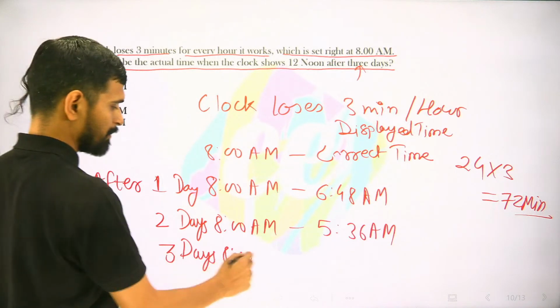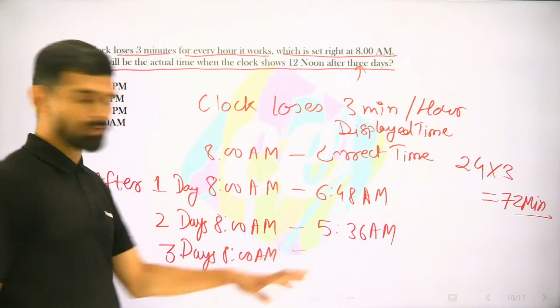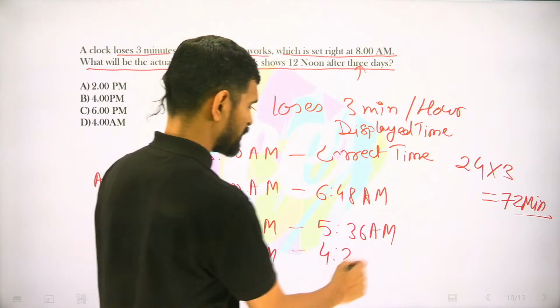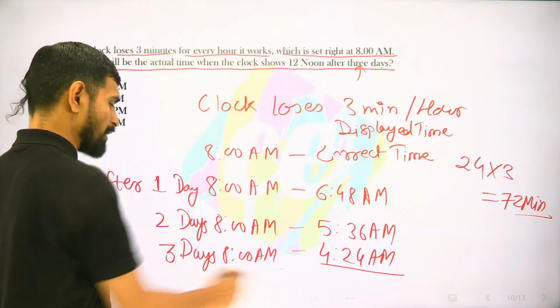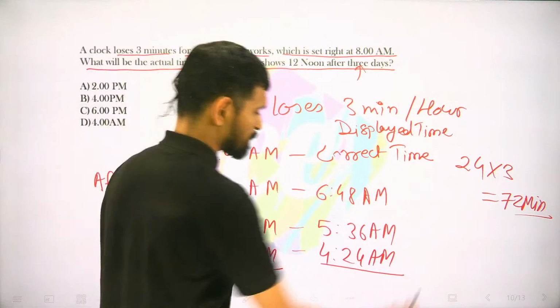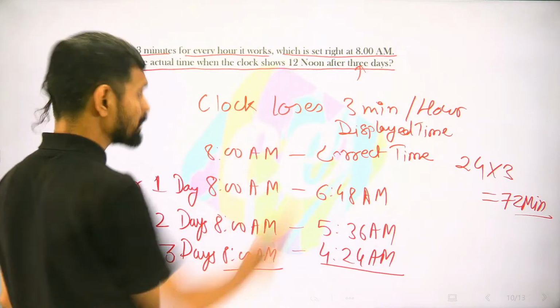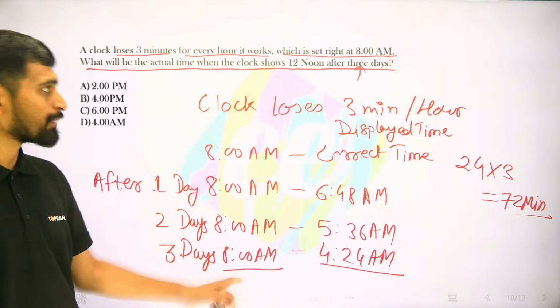After 3 days, 8 a.m., I'll be subtracting 1 hour 12 minutes. That will make it 4:24 a.m. Right? So morning 8 a.m. पर जो time display हो रहा होगा that will be 4:24. But 8 to 12 noon is 4 hours. 4 hours का gap है, right?